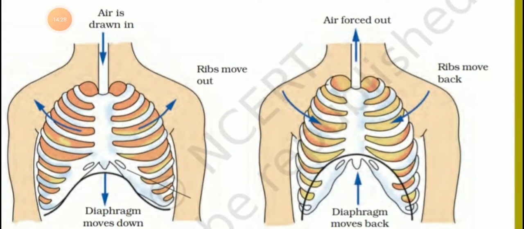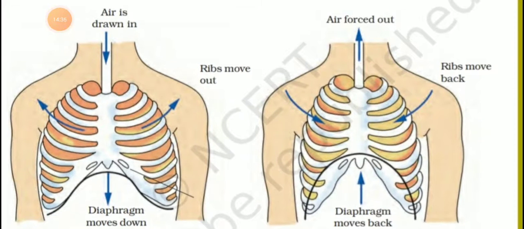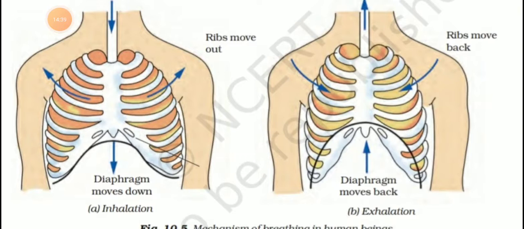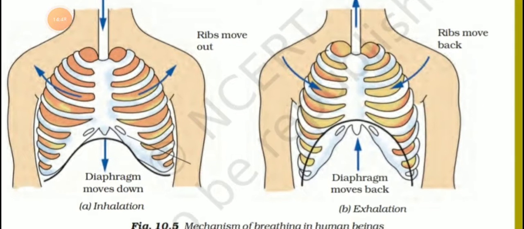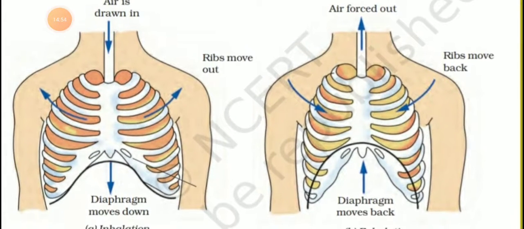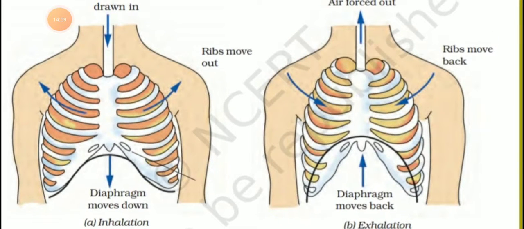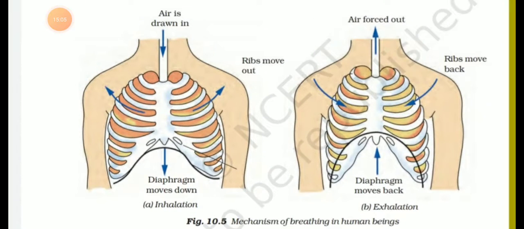During inhalation, the air goes down the windpipe. The diaphragm moves down. The ribs move out. That's all. Then exhalation: air is forced out through the windpipe. During exhalation, the diaphragm moves back. Then the ribs also move back. That is the mechanism of breathing in human beings, inhalation and exhalation.